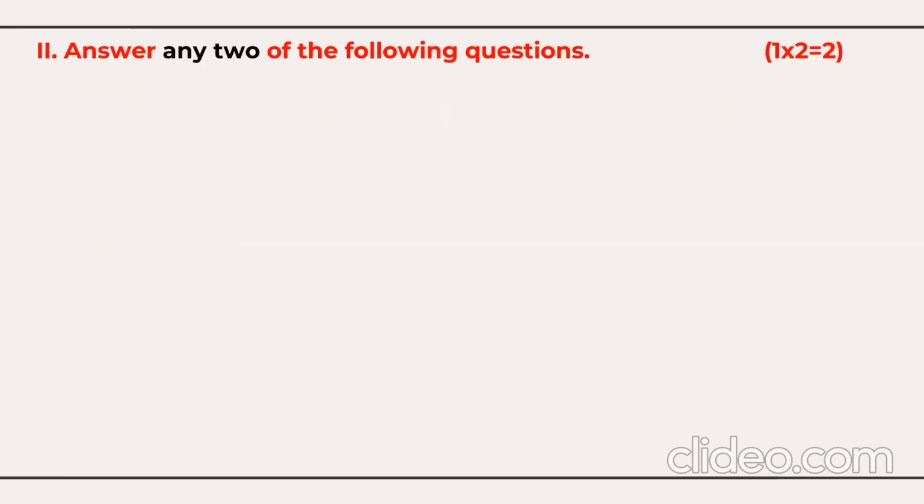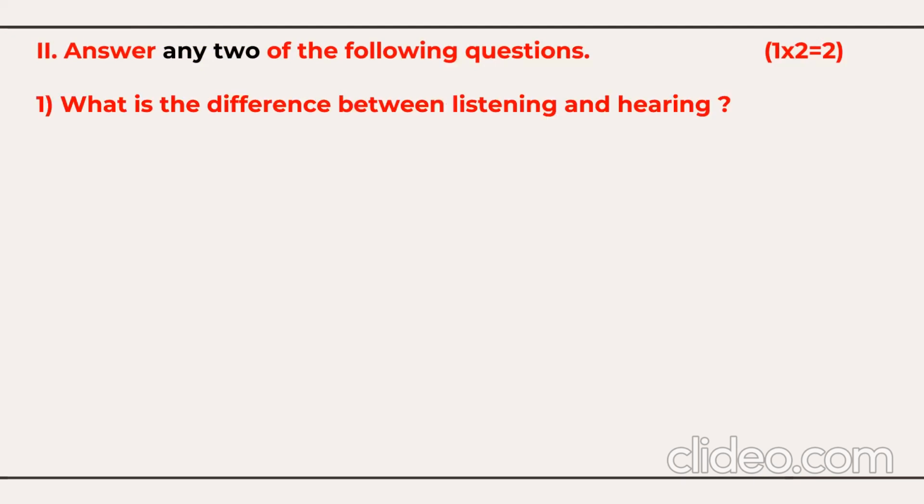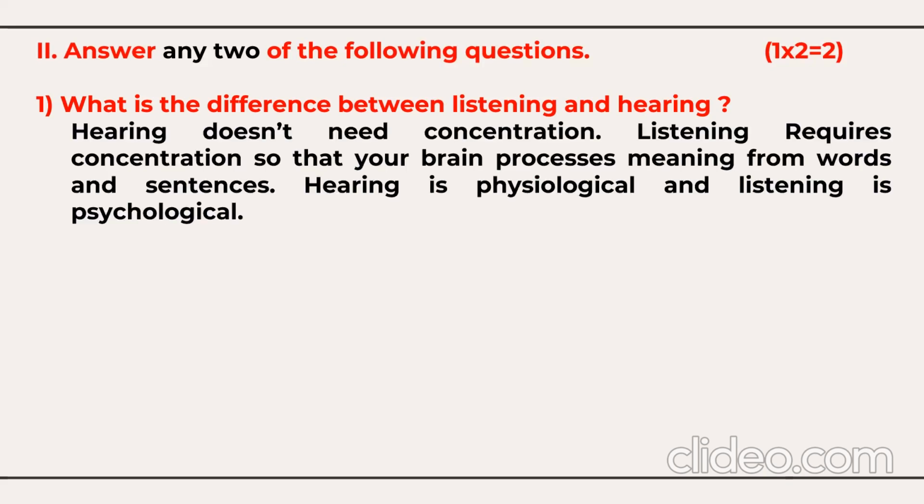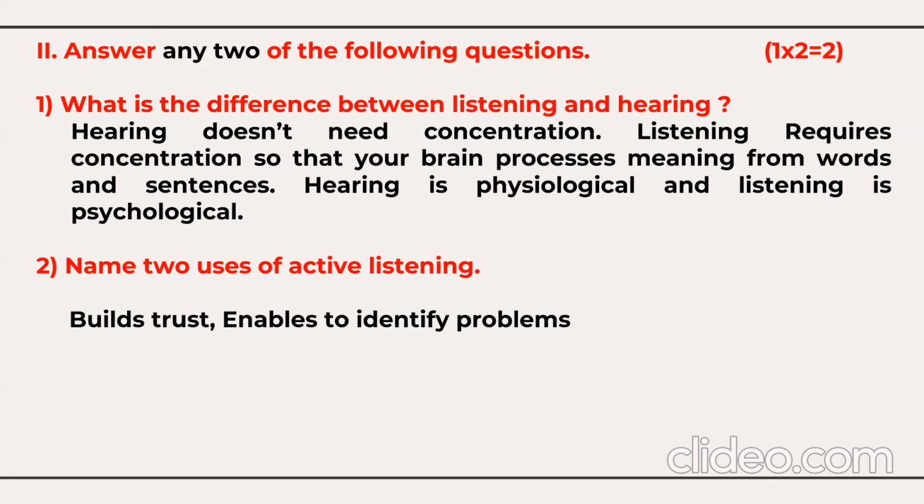Then the next question: answer any 2 of the following questions, each for 1 mark. Number 1, these questions are from listening and hearing. What is the difference between listening and hearing? Hearing does not need concentration, but listening requires concentration, so that your brain processes the meaning from words and sentences. Hearing is a physiological process and listening is a psychological process. Second, name 2 uses of active listening. One is active listening helps to build trust. It enables you to identify problems.